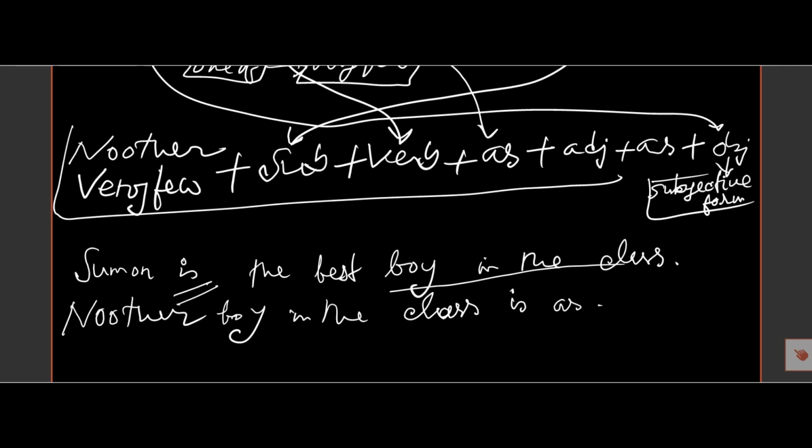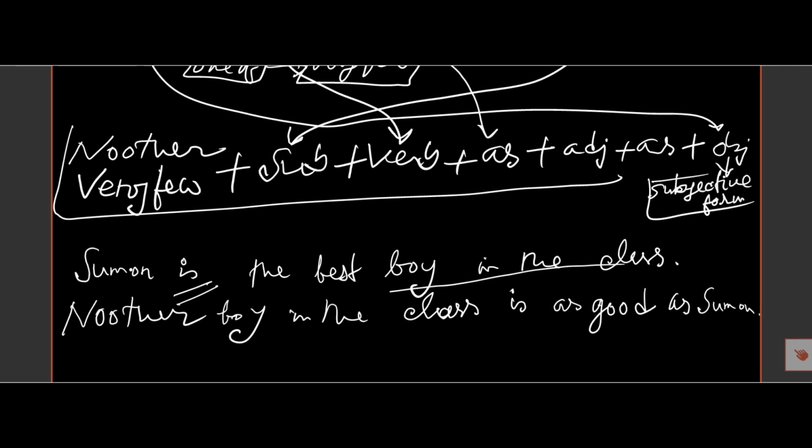Best is in the superlative degree, so the positive degree of best is good. After good there is also an as, and lastly Suman.